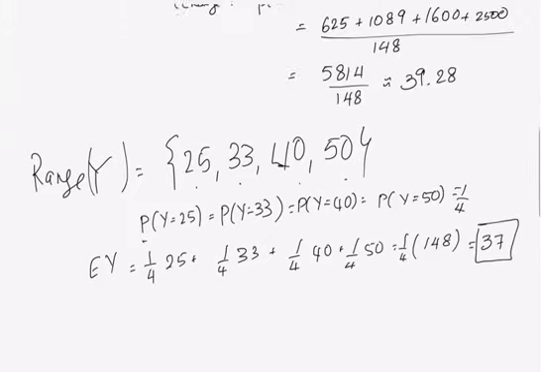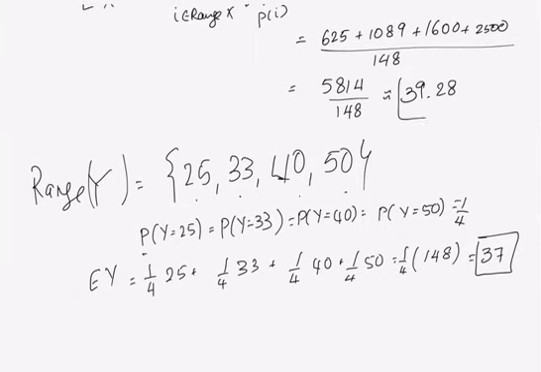So that's the expected value of y, and this is approximately the expected value of x, and as you would have thought intuitively, this in fact indeed is bigger than the expected value of y.